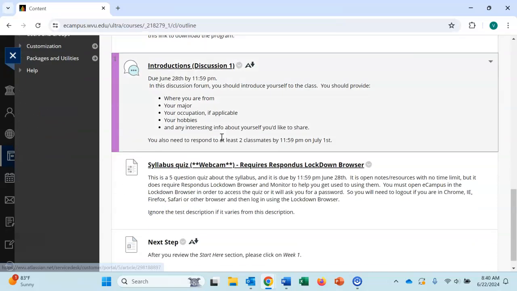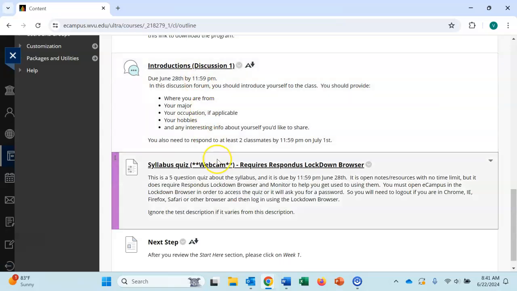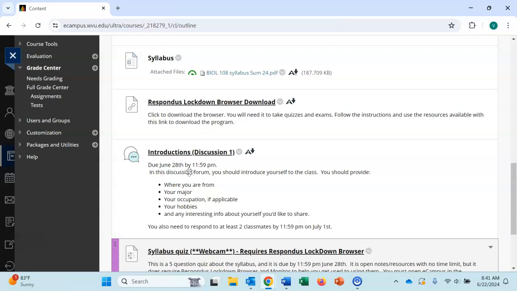And then just to get started, first of all, an introduction discussion to let everybody learn a little bit about each other. So that needs to be posted, as well as a syllabus quiz, just to make sure you've looked over that and have a good idea. Everything is due on Fridays of each week. And for any discussions, you have to do 2 follow-ups to other classmates. Those are always due on Monday by the end of the day. The only exception to that will be the last discussion because the class ends on a Friday. So the initial discussion will be due on Thursday, and your follow-ups by that Friday at the end of the semester.